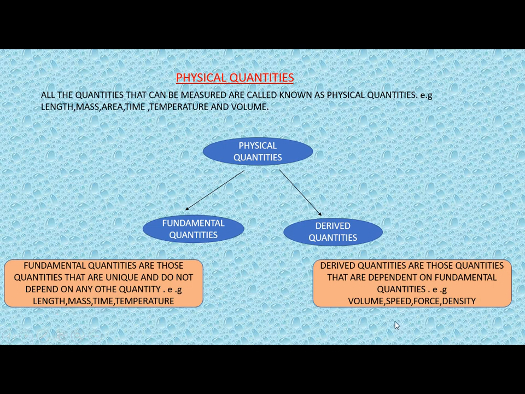So this derived quantity, that is speed, is totally dependent upon two fundamental quantities. They are length and time. That is why we say that derived quantities are those quantities which are dependent on fundamental quantities, and these fundamental quantities are unique and they are not dependent on any other quantity.